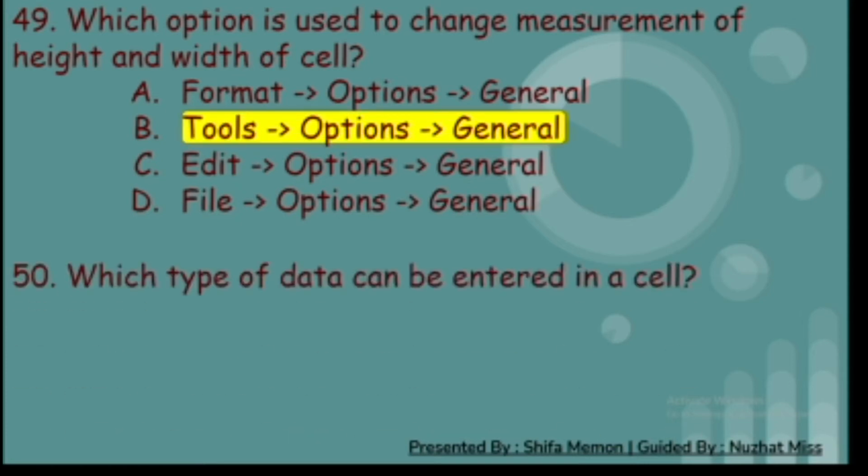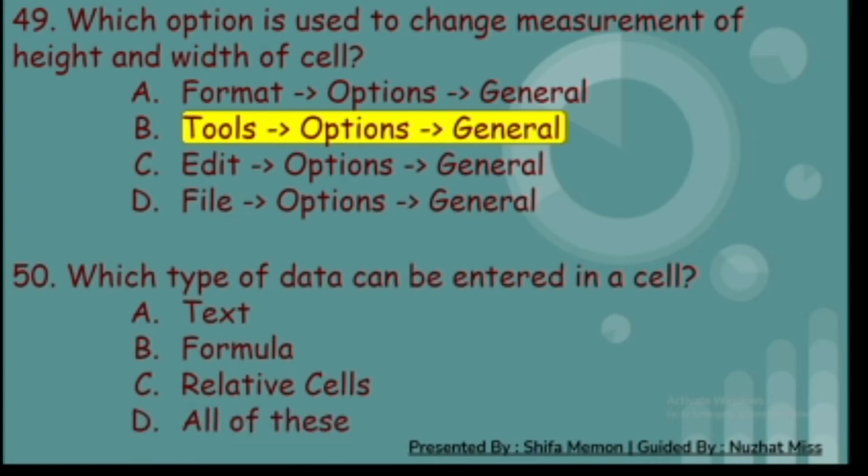50th. Which type of data can be entered in a cell? A. Text. B. Formula. C. Relative cells. And D. All of these. And the correct answer is D. All of these.